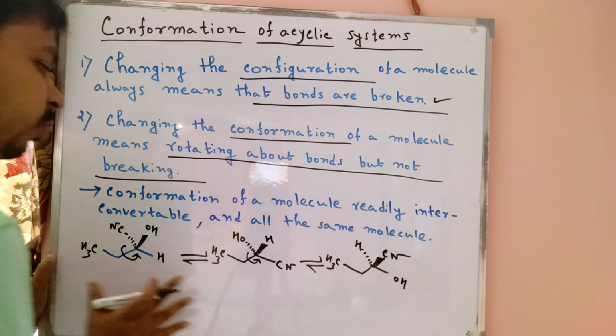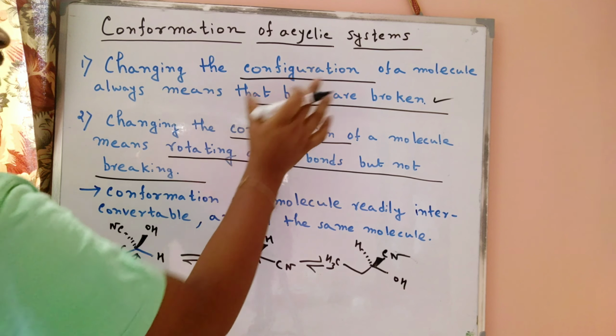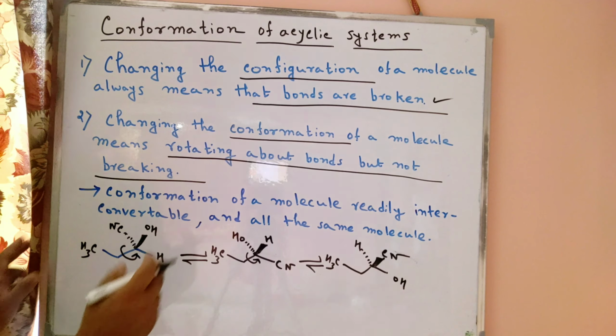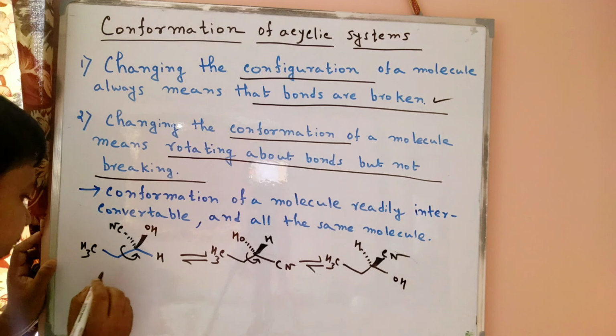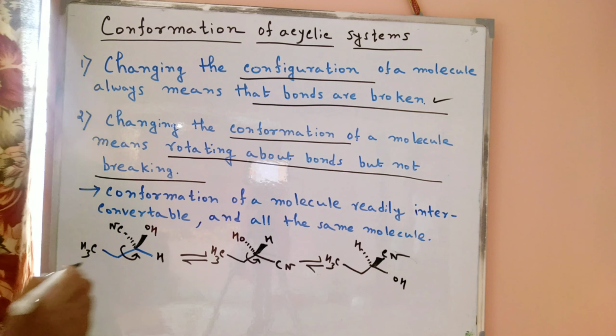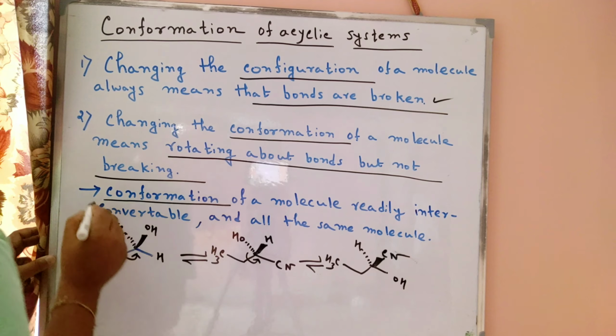This total phenomenon is called conformation, not configuration. My question is, what is an example of configuration? This one is the phenomenon of conformation.